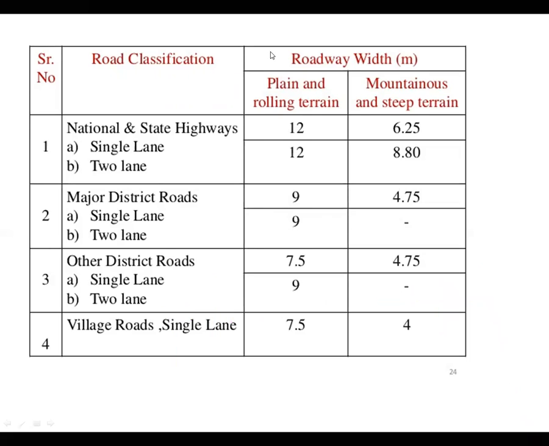These are the total roadway widths to be provided on a plain surface by different road types. For national and state highway it should be 12 meter. Major district road, it is 9 meter. Other district road, 7.5 meter, 9 meter, main road, etc.